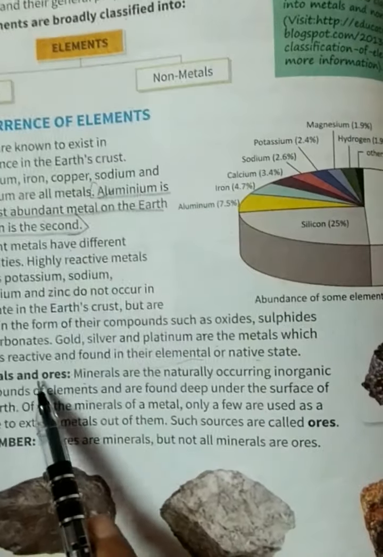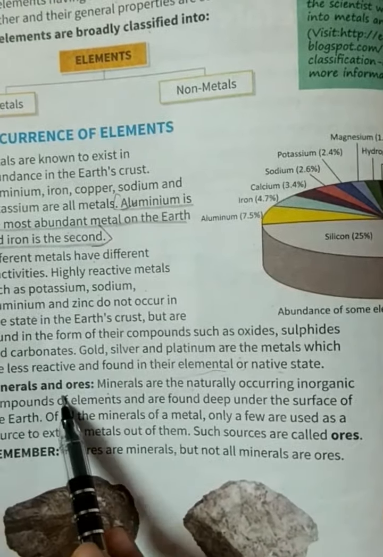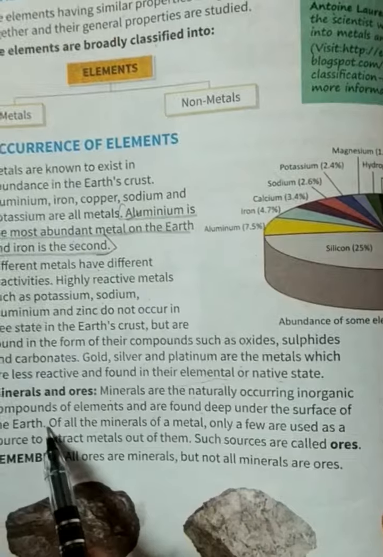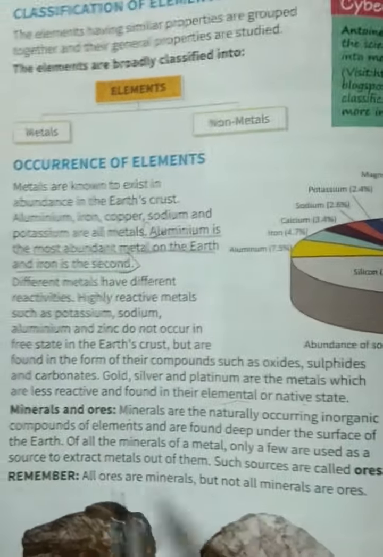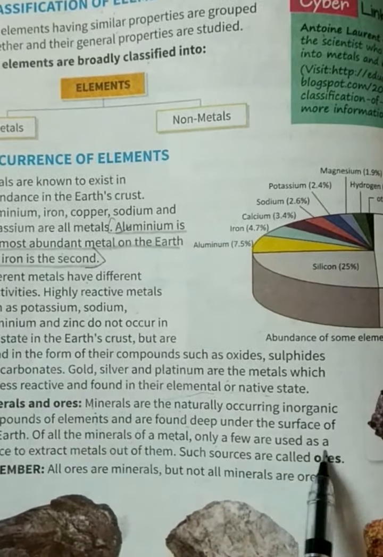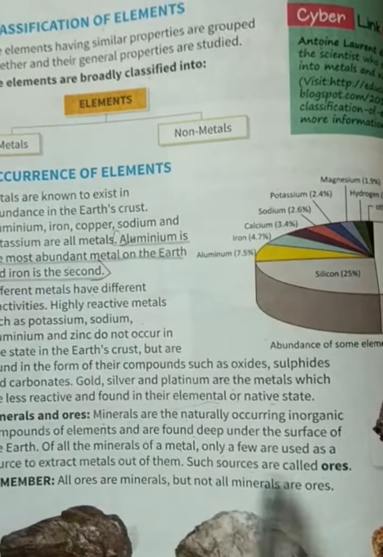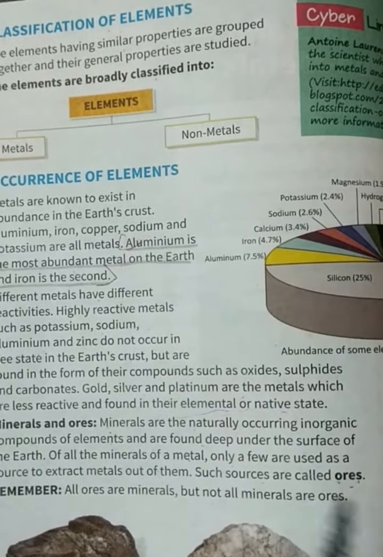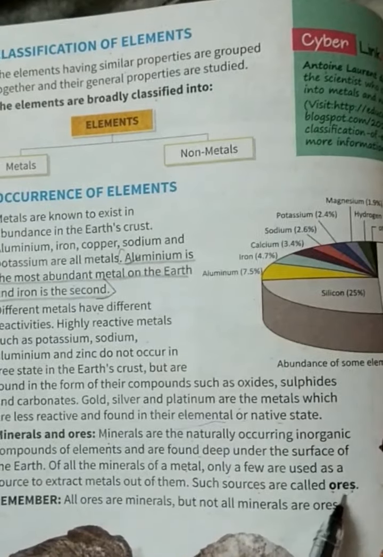Now, minerals and ores. Minerals are naturally occurring inorganic compounds of elements and are found deep under the surface of the earth. Of all minerals of a metal, only a few are used as a source to extract metal out of them. Such sources are called ores. From where the metals can be extracted and purified, these are known as ores.